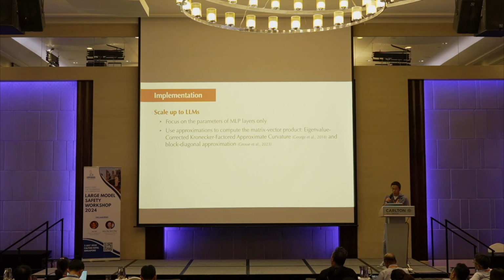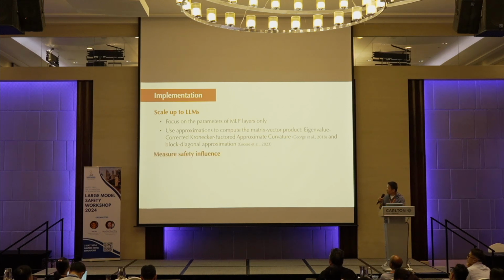And to scale up to the size of a large language model, we did a little bit of approximation. For example, we focus on one particular layer, for example the MLP layer, and we choose a specific MLP layer that gives the most effective indication. And computation-wise, we use a bunch of approximations, such as the block diagonal approximation, etc.